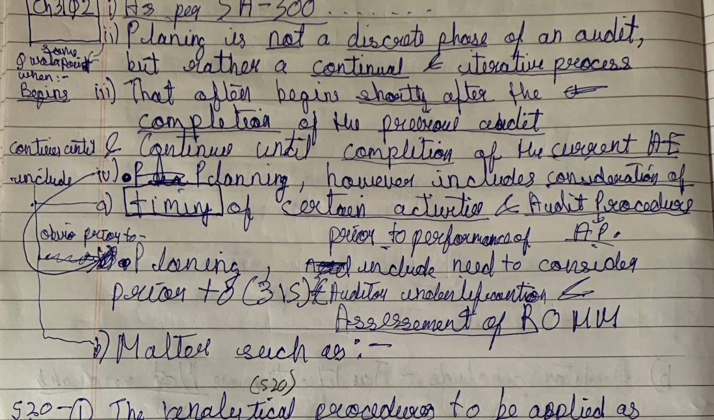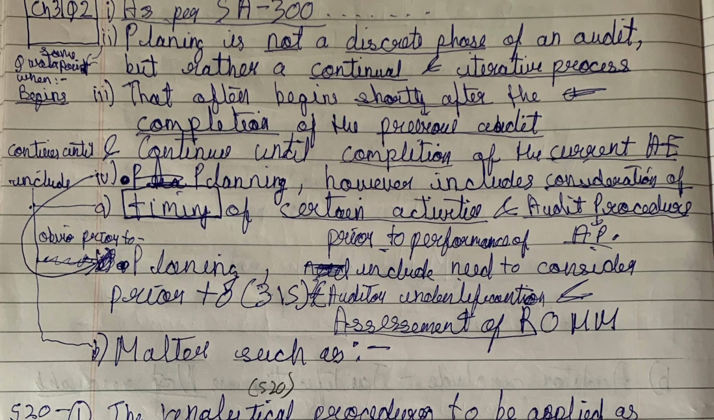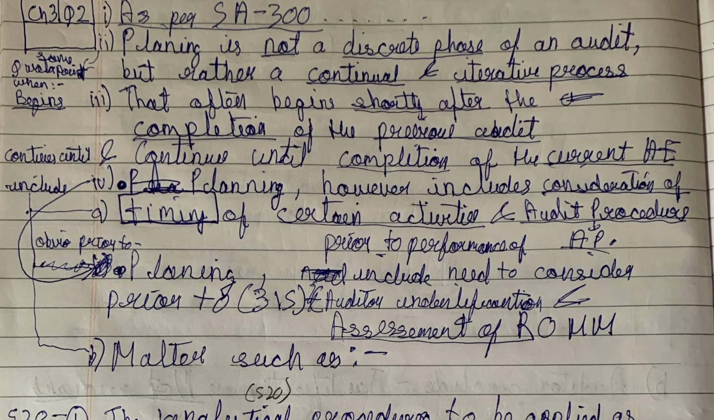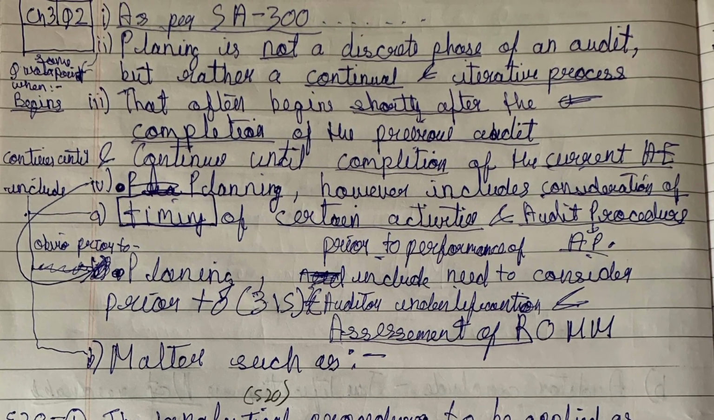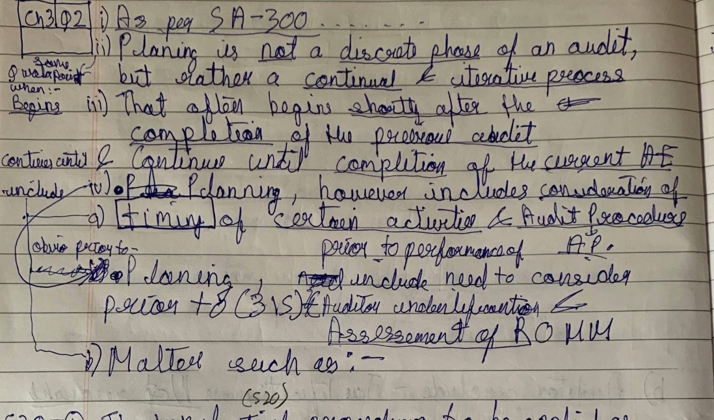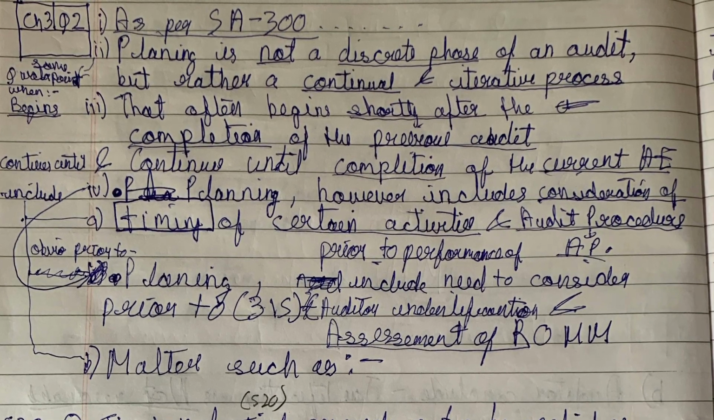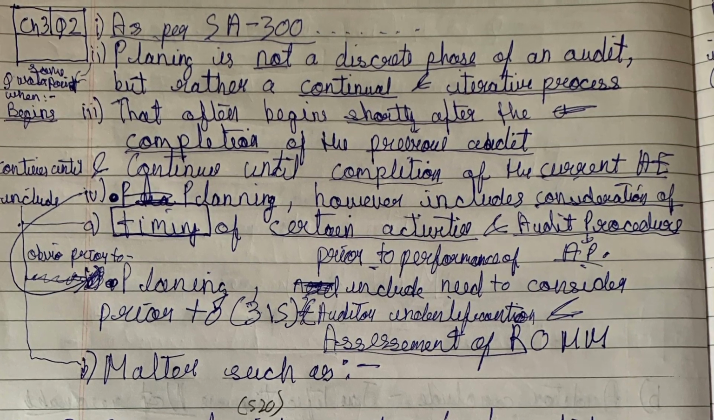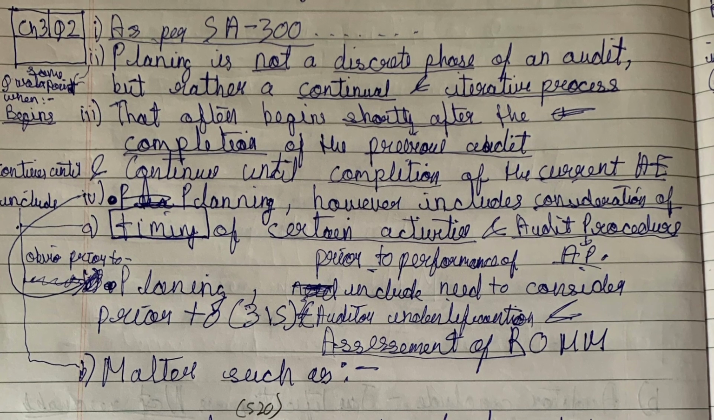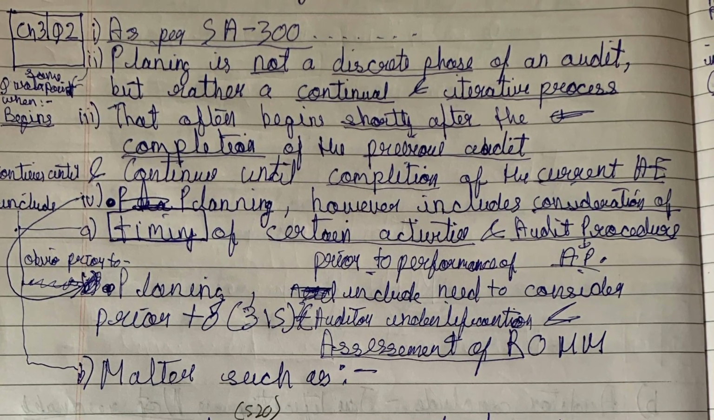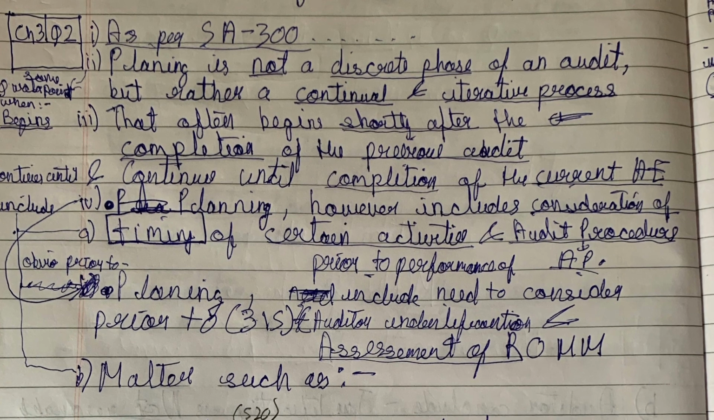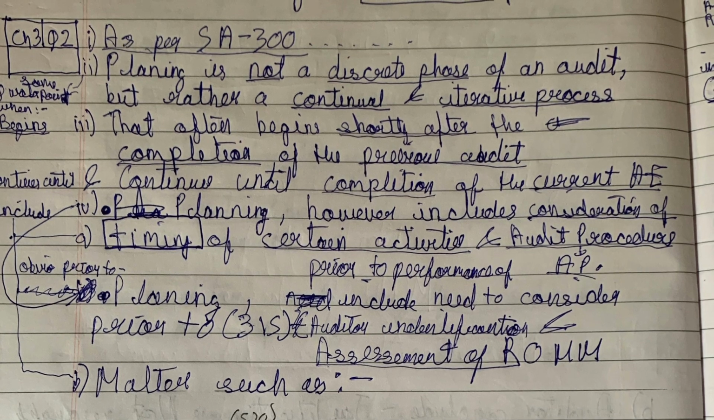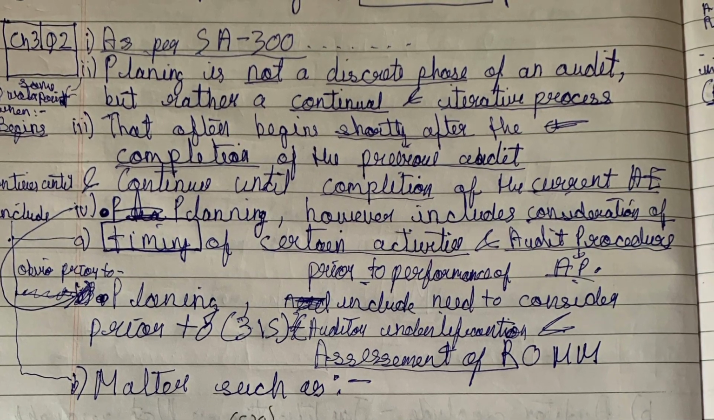However, first we will say that it is not a discrete phase. Second, when it starts and when it ends. In the third point, it will include consideration of timing. And in the fourth point we'll say planning includes matters to consider prior to the auditor's identification and assessment of risk of material misstatement, such as those five matters. We need to consider these matters prior to the auditor's identification and assessment of risk of material misstatement.